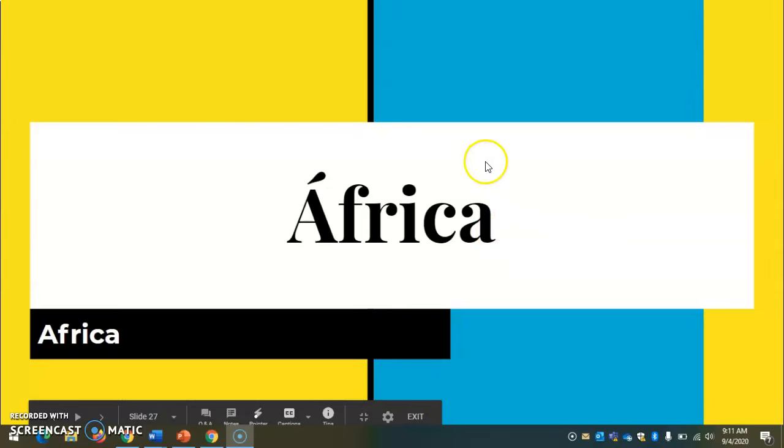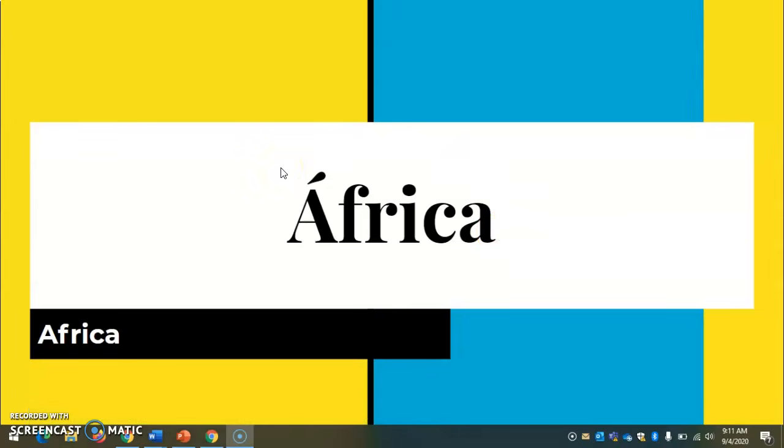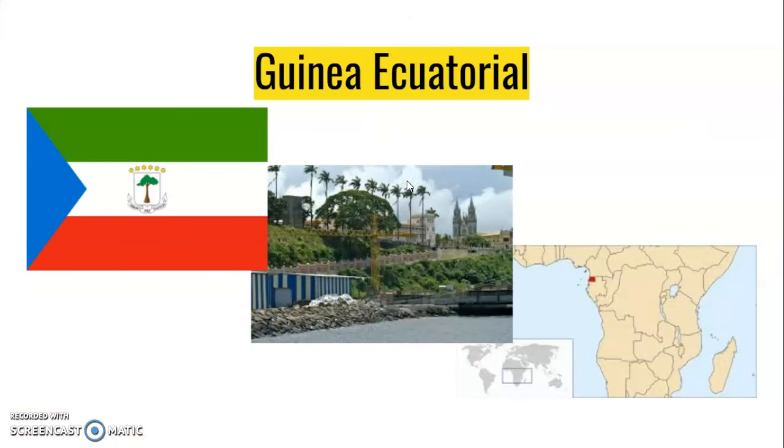So, this is our last country. There actually is a country in Africa that speaks Español. So in Africa, there is Guinea Ecuatorial. It is this small, tiny, it's the smallest Spanish-speaking country in the world. And it's right on the edge of Africa. So it's literally this little chunk of land. That is the only country in Africa that is Spanish speaking, and it's called Guinea Ecuatorial.